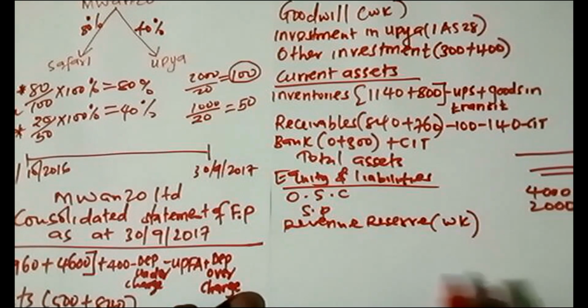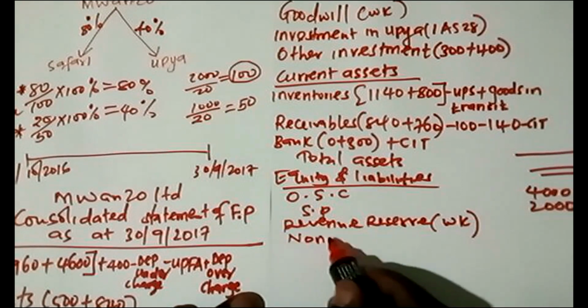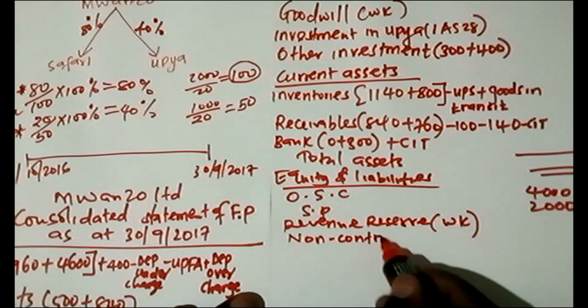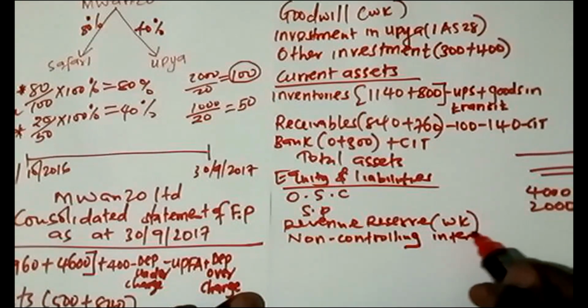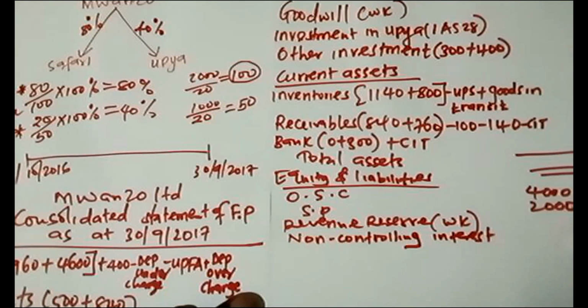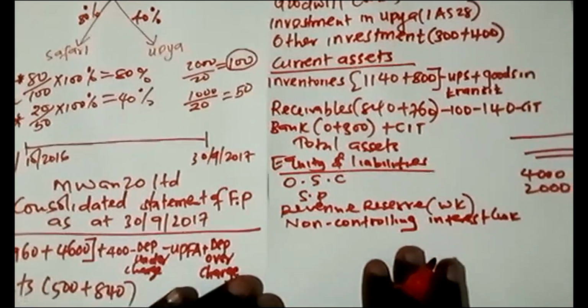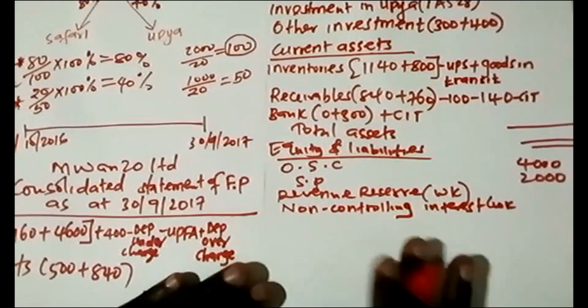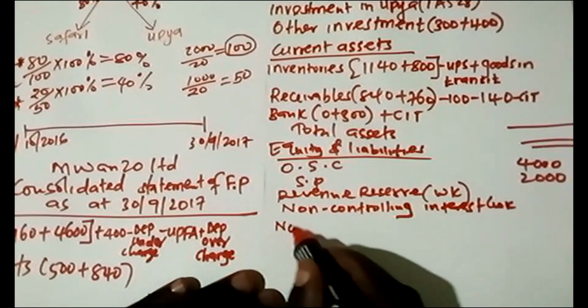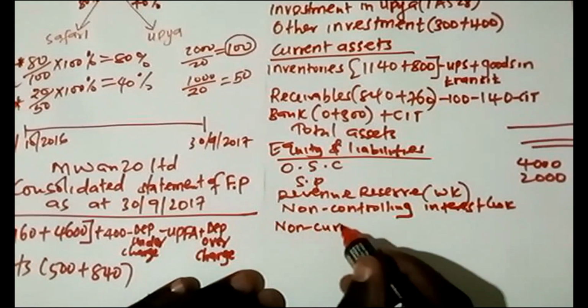We have a working. Then I have to introduce non-controlling interest. This one is not in the equation, but we have to introduce it to check the capital of this non-controlling interest. This one we need to do a working again. So you introduce the NCI, it's not there. You introduce it to determine the capital of those minority interests. Then we have non-current liabilities.